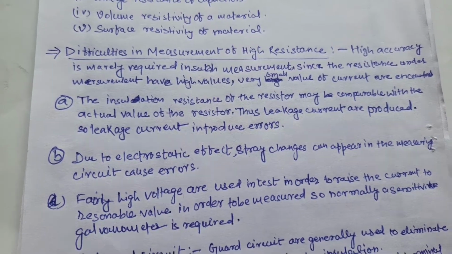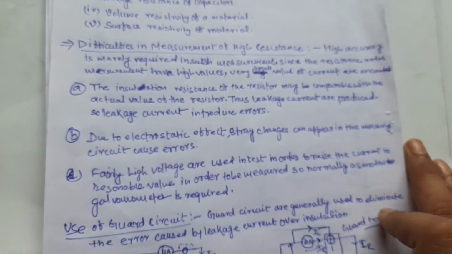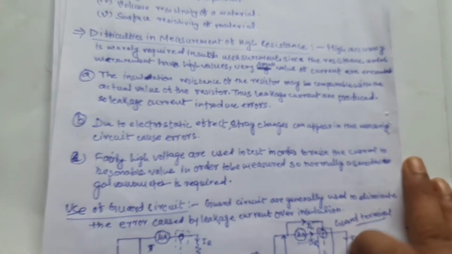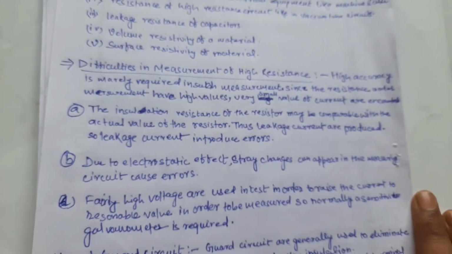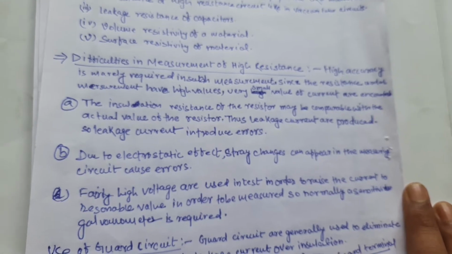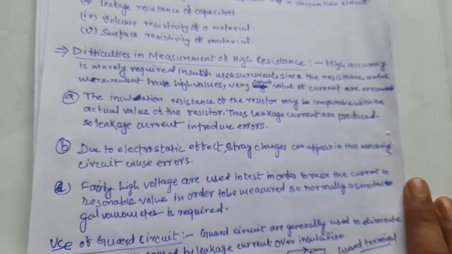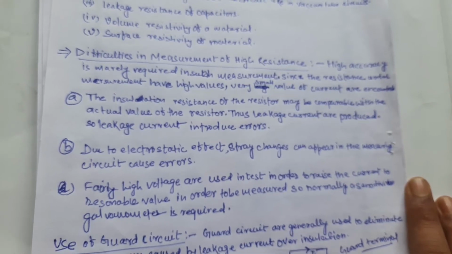So the leakage current, that means some part of the current that you apply to the resistor, passes through the insulating material, which introduces error in the measurement.